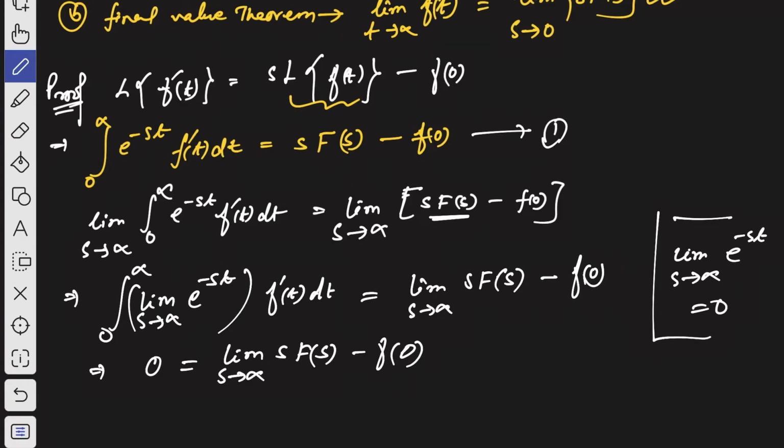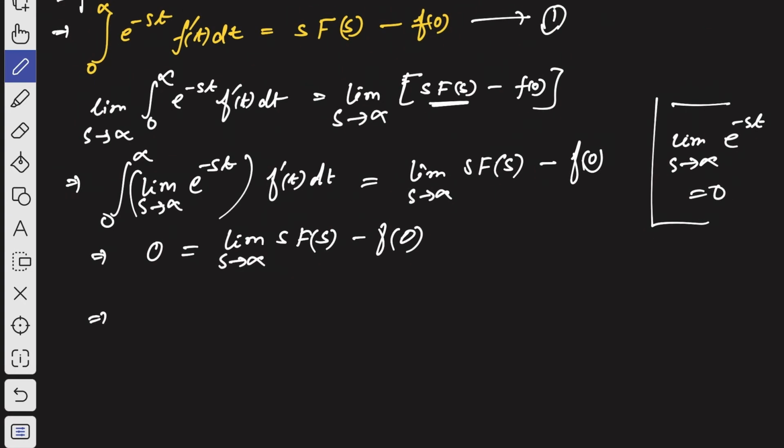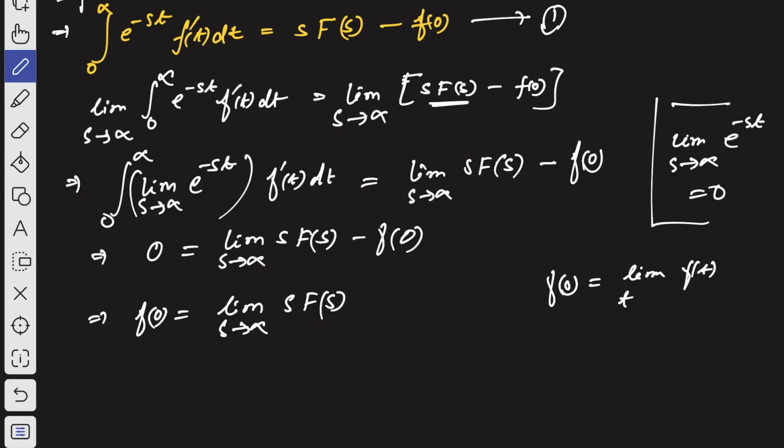So this can be simplified as f of 0 equals limit s tends to infinity, s capital F of s. Now f of 0 is nothing but when you take the limit of f of t when t tends to 0, we will get f of 0, right? So I hope you have understood this.